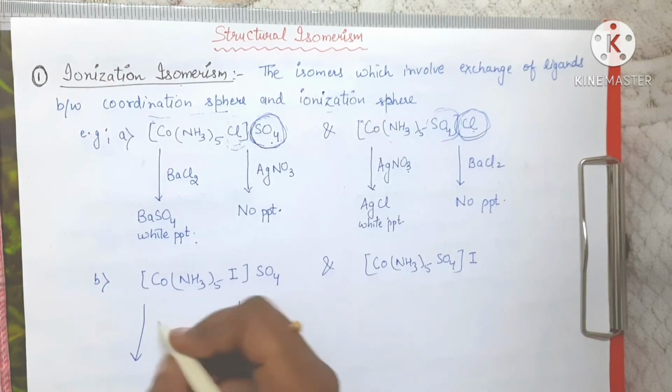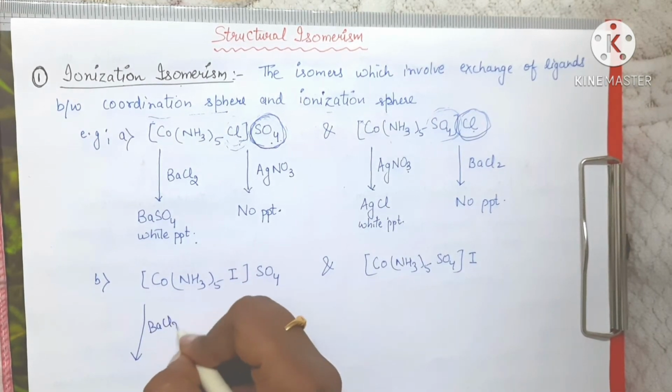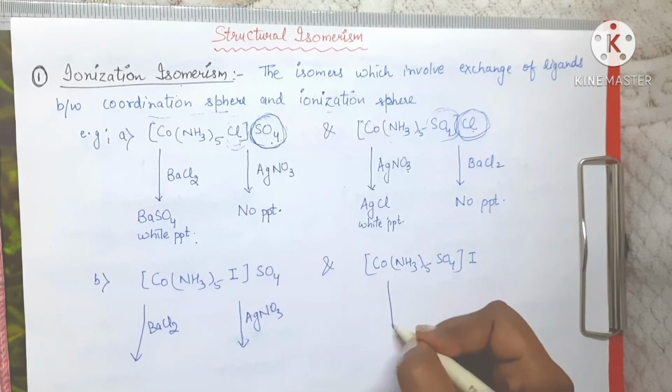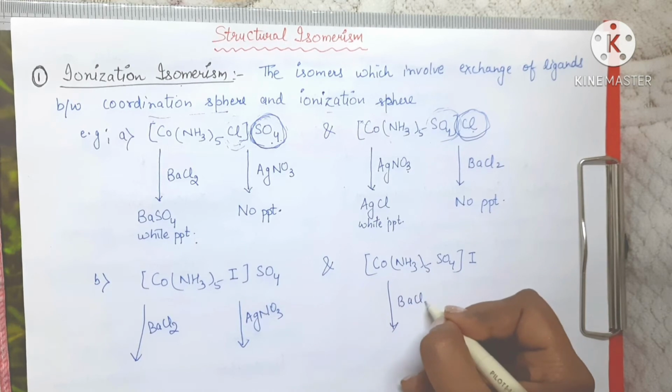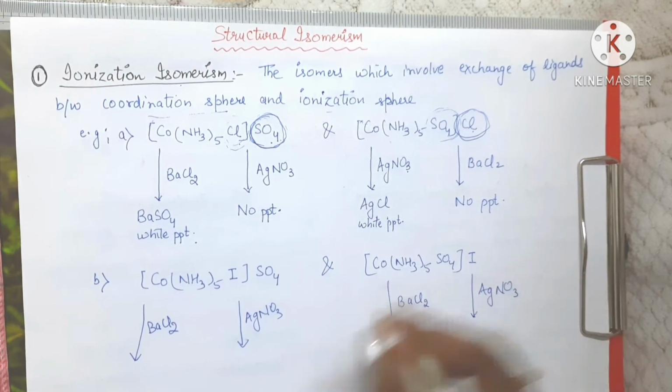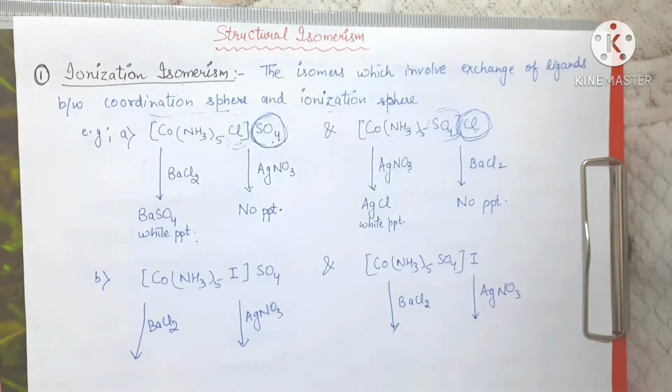In both cases we are going to add barium chloride and AgNO3. So now what happens?